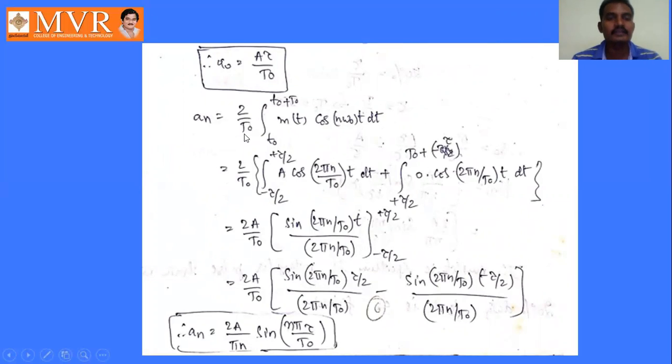Next we have to calculate the value of an. An equals 2 by T naught, integral from T naught to T naught plus T naught, m of t cos n omega naught t dt. Here its value is 0, so it exists only here, from minus tau by 2 to plus tau by 2, where m of t value is A cos n omega naught t.